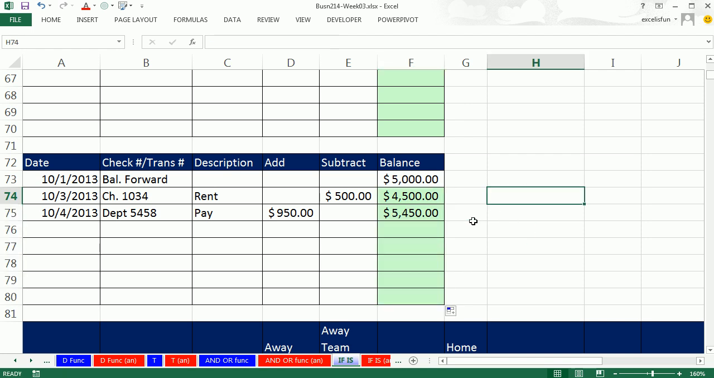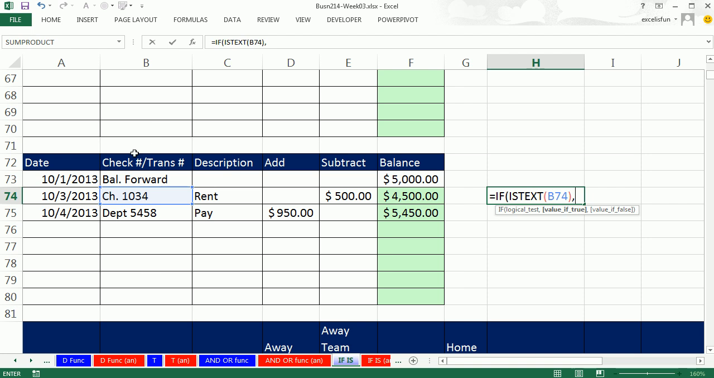One last way we could do this: if we wanted to check the check number, say the transaction number was the more reliable column, and we were always entering stuff here, and it's always text, I could say ISTEXT. Now, I probably wouldn't, because someone might enter just the check number. But let's just say our system was that we always had to put CH, so that would be considered text, then this would work. And we're checking this column, not the date column.